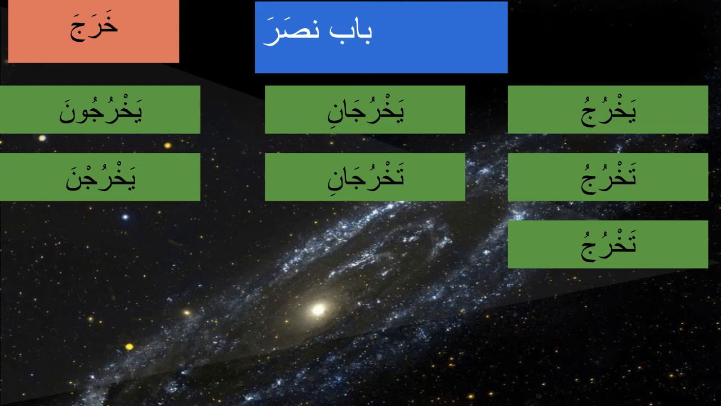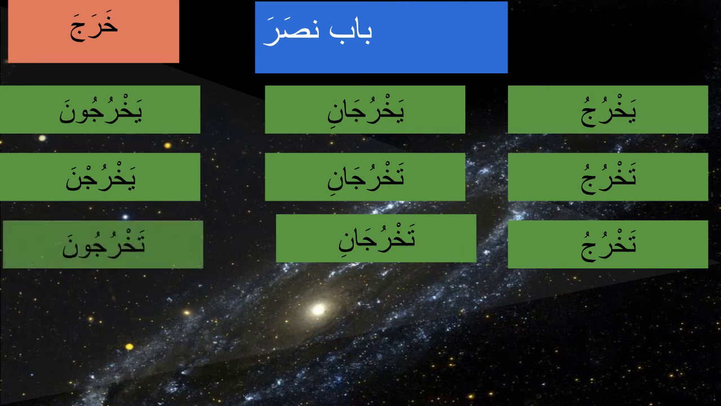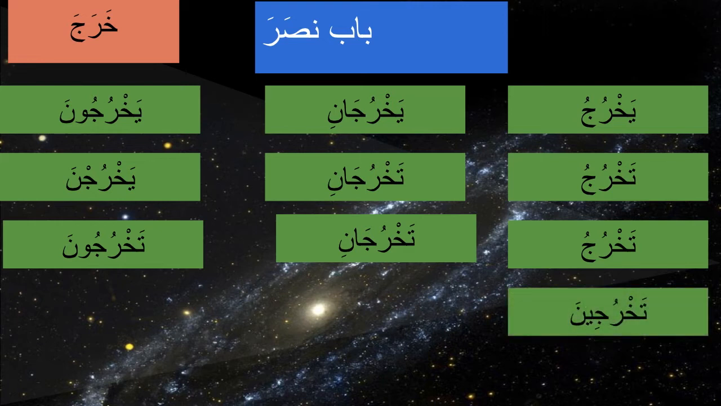And takhrujani, again in front of you, two women, you're telling you both come out. And takhrujuna means all of the men, they come out or they're coming out. Takhrujina is anti in front of you, feminine. You come out, you are coming out.